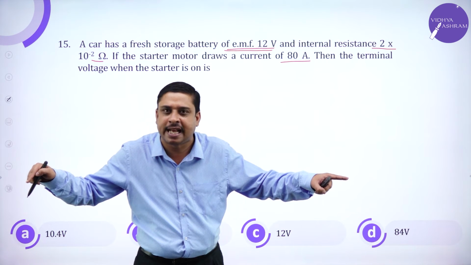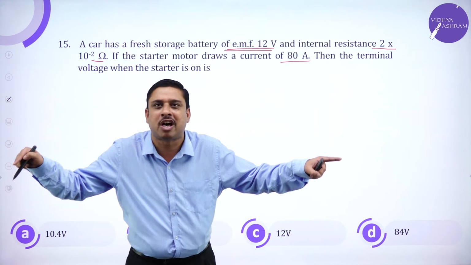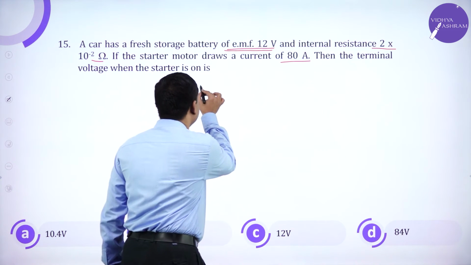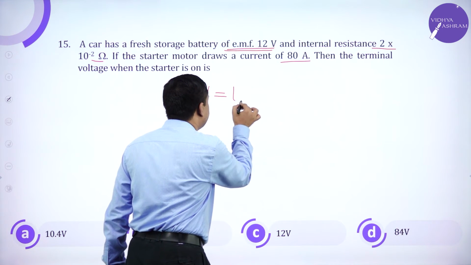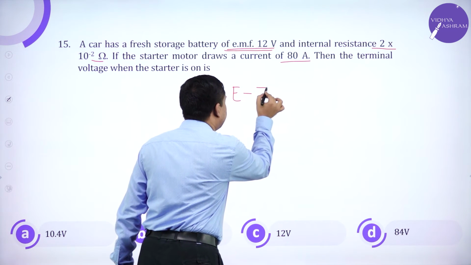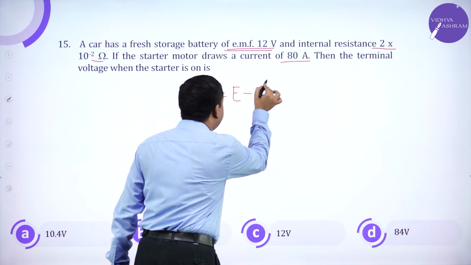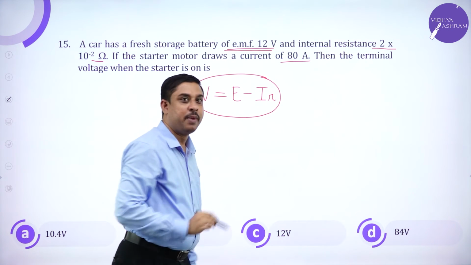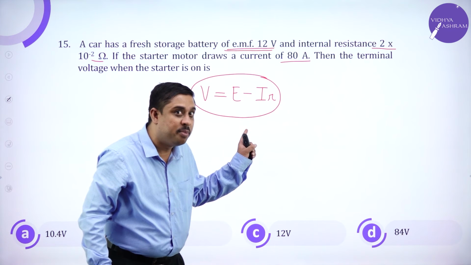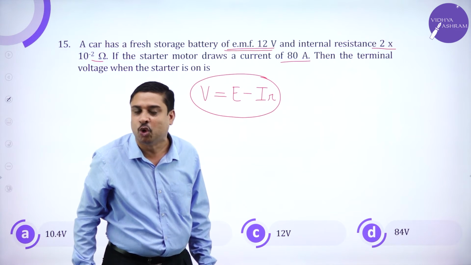Voltage is nothing but the potential across the terminals. So V equals E minus I into R. Again recall, friends, in the main exam there will be one problem based on this expression.